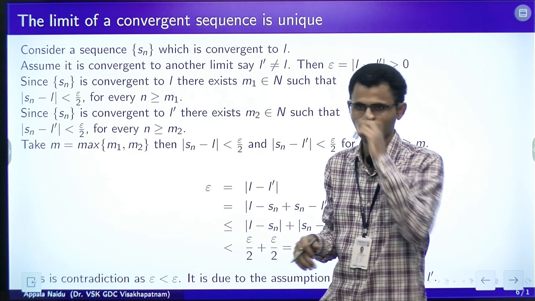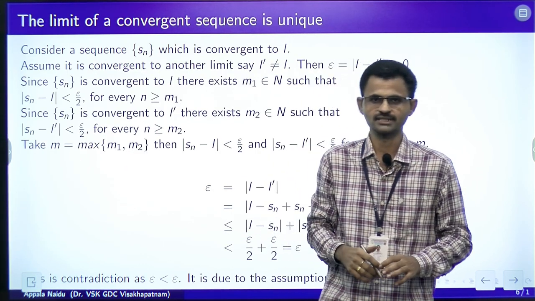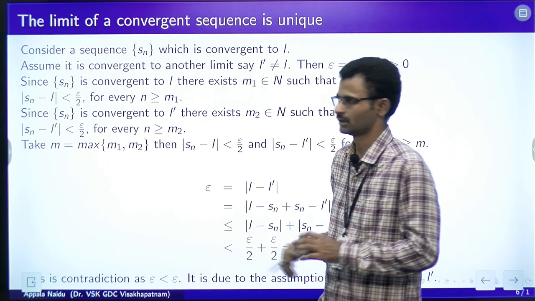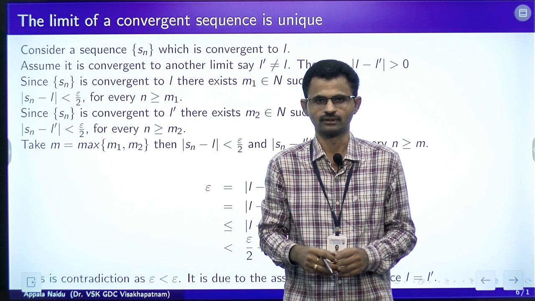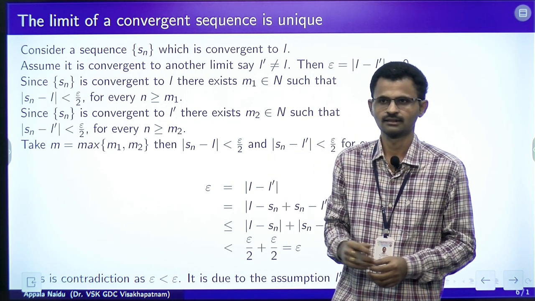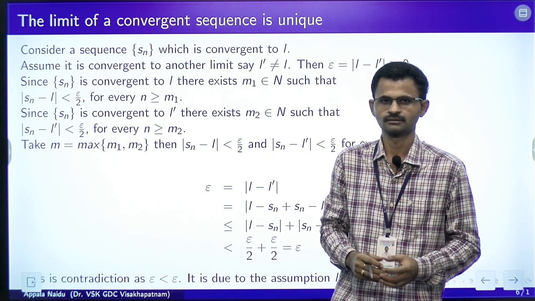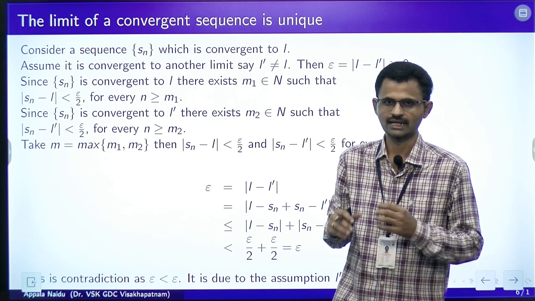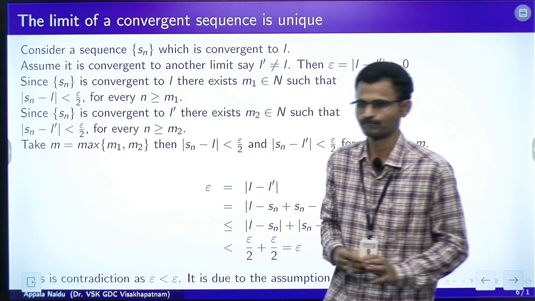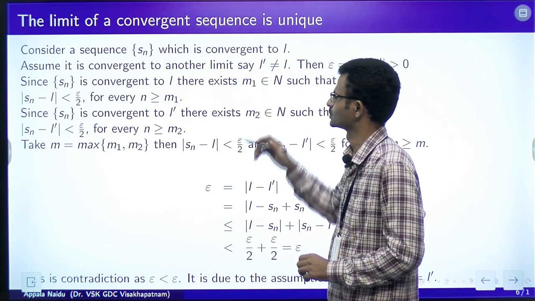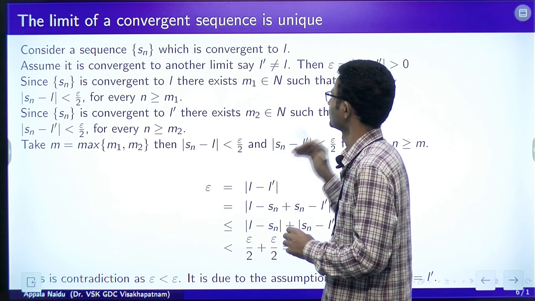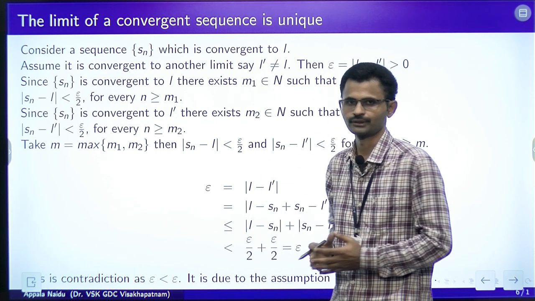Now we are going to see some properties of sequences. One important property of sequences is that if it converges, the limit of that sequence is unique. That is what we are going to prove now. So, it is a theorem. The theorem says that the limit of a convergent sequence is unique.